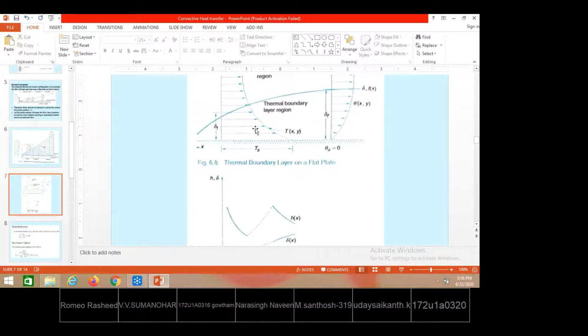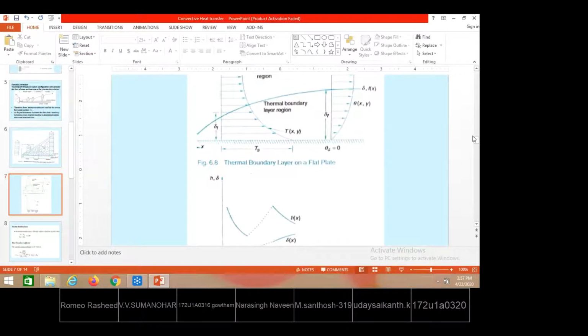By identifying all such heights where the fluid temperatures are the same as the free stream temperature and joining them, we get the curve called the thermal boundary layer. The thermal boundary layer is represented by delta suffix T, whereas the hydrodynamic boundary layer is represented by simple delta.